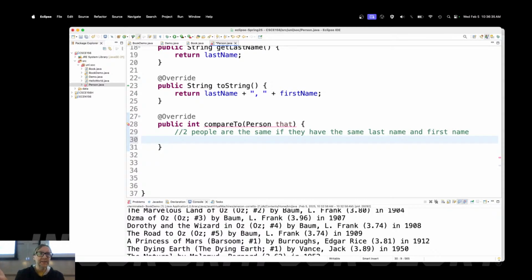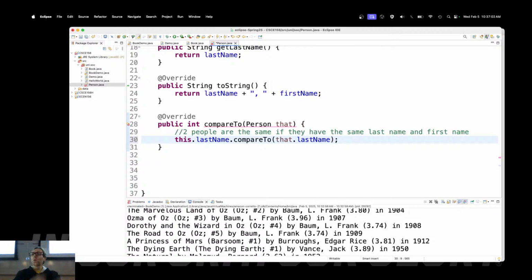But for our purposes, we're going to keep it simple, and we're going to check their last names to see if their last names are the same. To do that, I would say this dot for last name. I'm going to compare that to that dot for last name, that person's last name. Now, one of three things is going to happen here. Either it's going to be negative, in other words, this person comes before that person. It's going to be positive, they're out of order, or it's going to be 0.